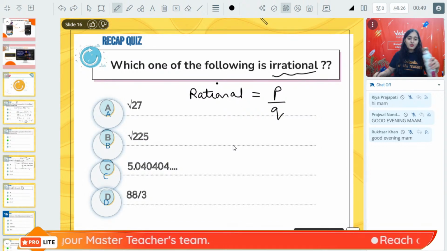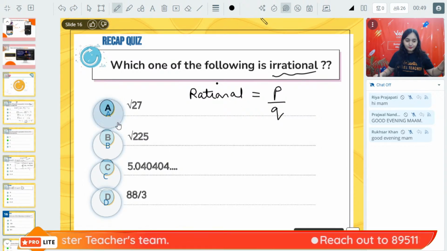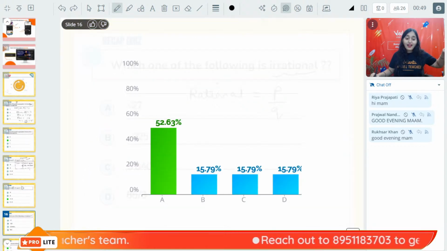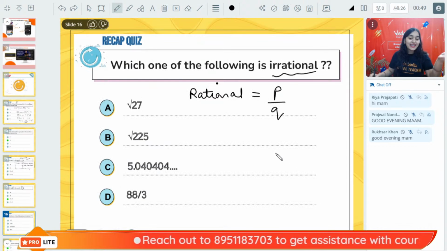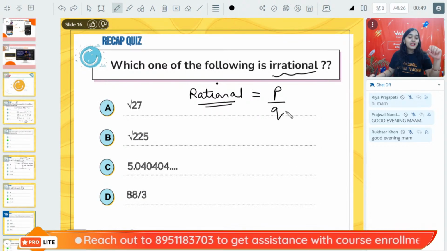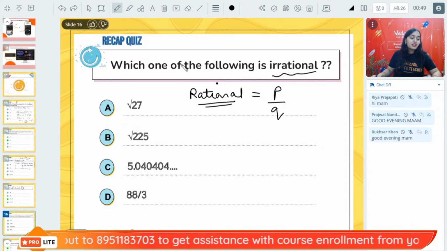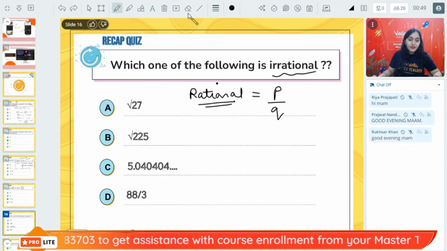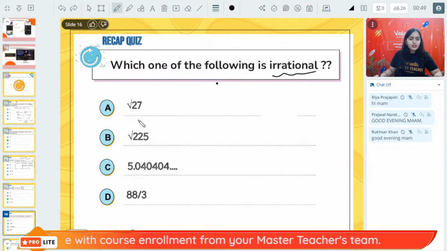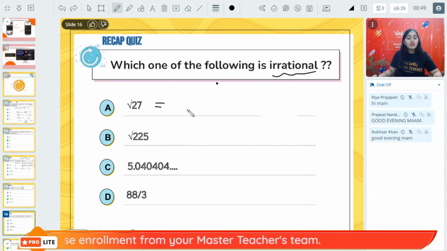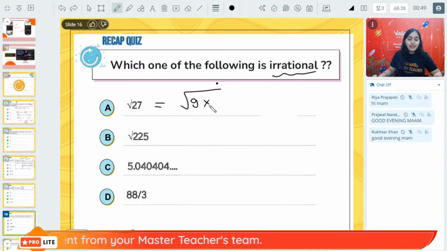Now you guys are going in the correct direction. The right answer is option A, not option D. What is a rational number? Any number that can be expressed in the form of P by Q. All right, Riya beta. So, root over 27. What is root over 27? Root of 9 into 3, which is 3 root 3.